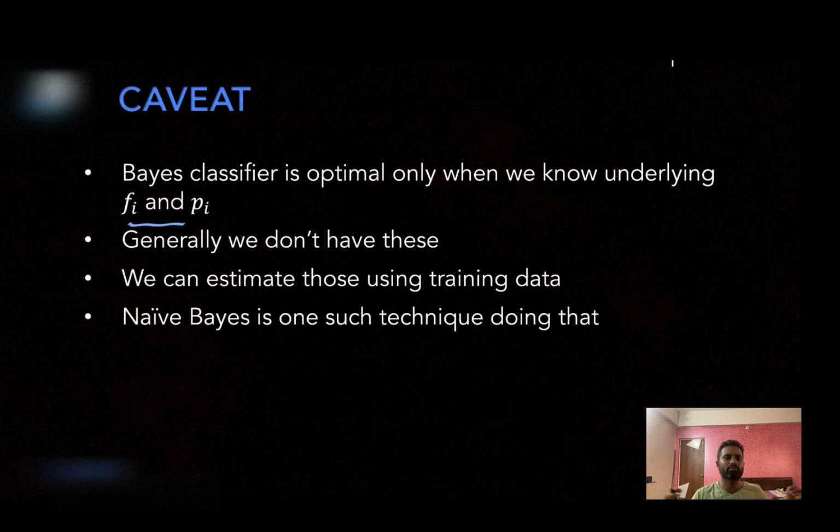So if you develop any other classifier, its error will never be lesser than the Bayes classifier. Bayes classifier will always have a lesser error than this particular classifier. But the problem is you can't implement the Bayes classifier, because it is using the probabilities of a certain unknown distribution. To estimate these probabilities, you need to use the training data, and one such algorithm is naive Bayes. So naive Bayes is not optimal, Bayes classifier is optimal.